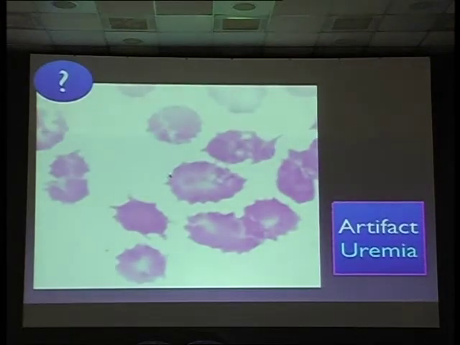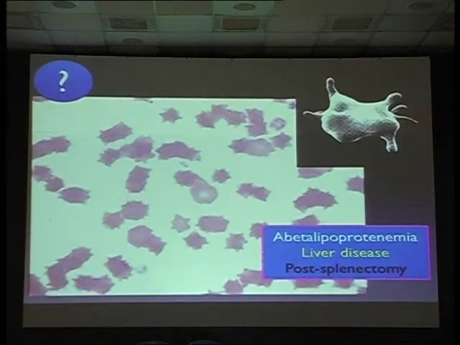What do you think here? This condition you see in artifacts and uremia. Burr cells. The difference between Burr cells and acanthocytes: acanthocytes will have uniform distribution of these protrusions, whereas the Burr cells will have non-uniform. And these are very typical acanthocytes. Please remember abetalipoproteinemia and liver disease.